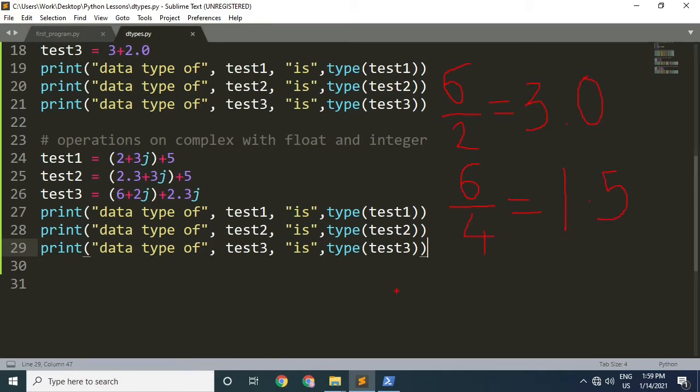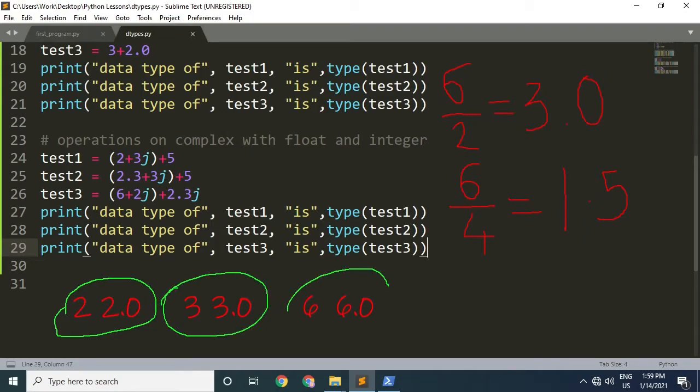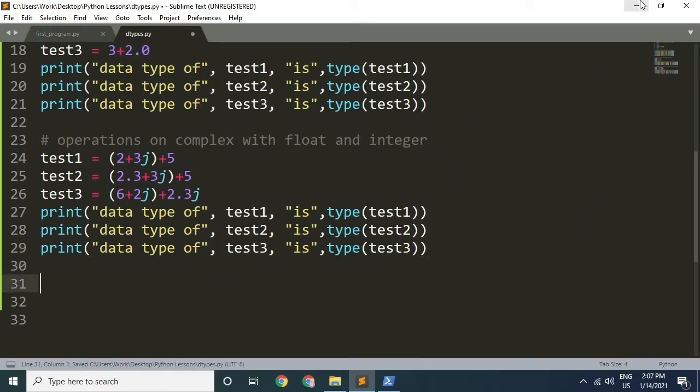Also, do note that 2 and 2.0, 3 and 3.0, and 6 and 6.0, these types of numbers still have the same mathematical meaning, but they are of different data types. Keep that in mind. Now, there are two data types left, string and bool. Boolean operations are a bit different. We will look at them in future videos.